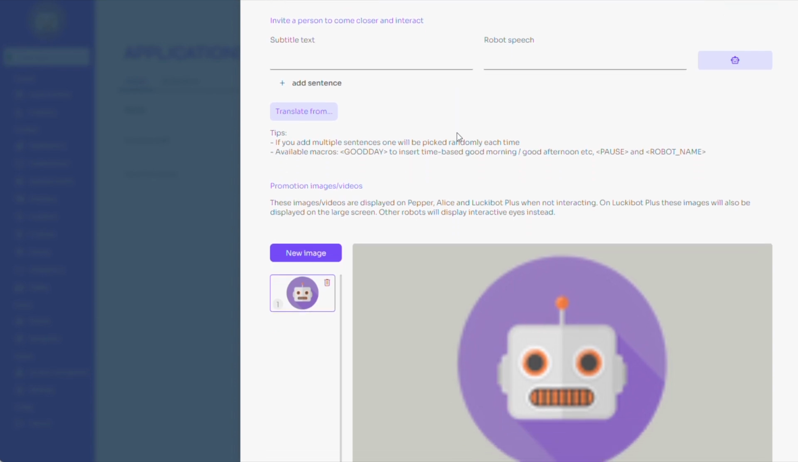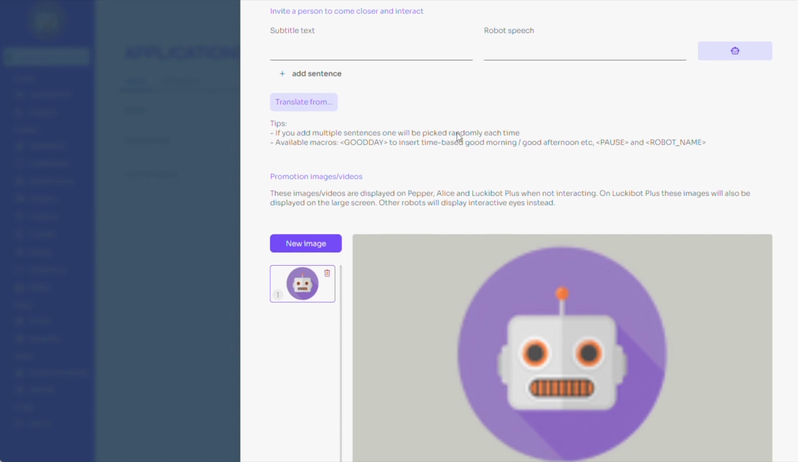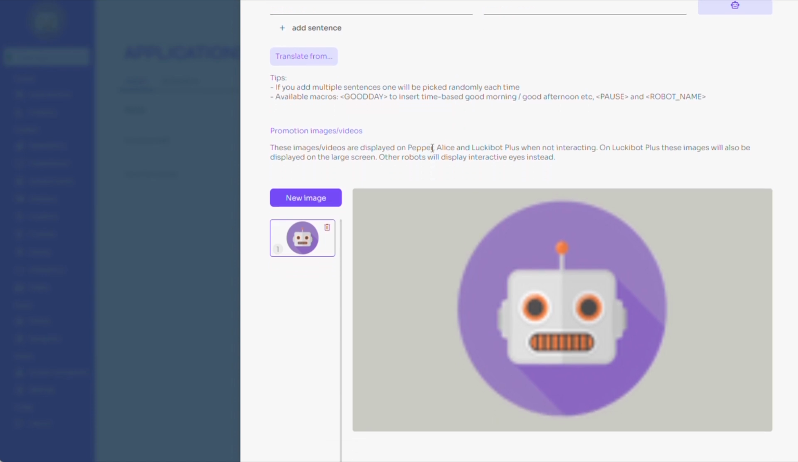When we scroll down, we can add promotional images or videos that will be shown when the robot is not in an interaction. Please be aware that this is only available for robots that have a screen which isn't the robot head.